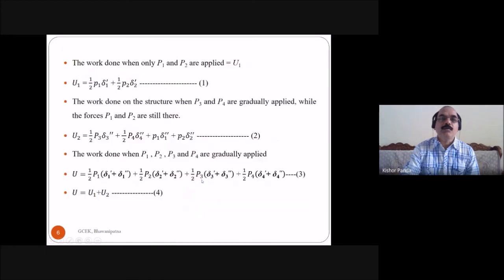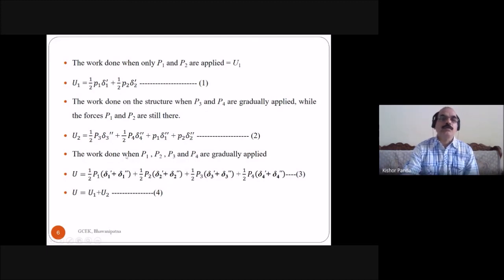Then you have to find the work done when the forces P1 and P2 are acting, then the work done when the forces P3 and P4 are gradually applied while P1 and P2 are still there, and then the work done when P1, P2, P3, P4 are gradually and simultaneously applied.